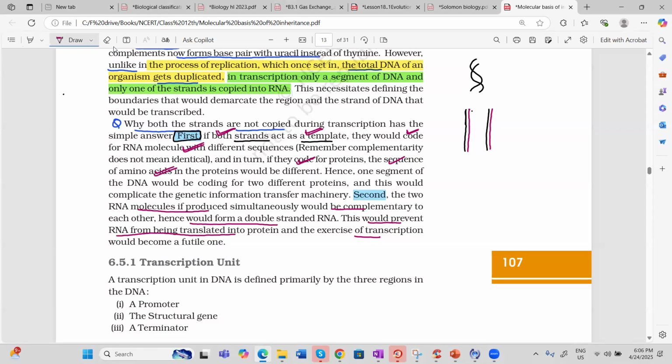So these are the reasons why both strands of DNA are not copied during transcription. Number one, if both strands work as a template, they will code for different sequences and different proteins will be made. Second, because they are complementary, they can form a double-stranded RNA, and the entire process of translation might be prevented. So just read up till here. If you have any doubt, then please ask.